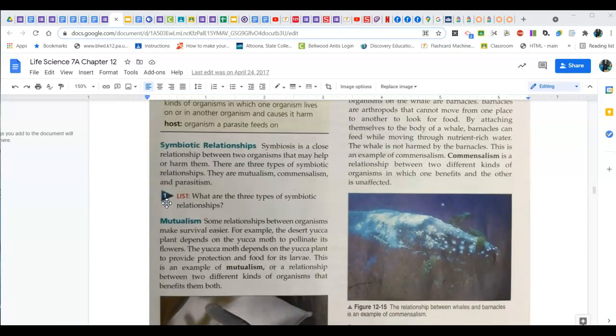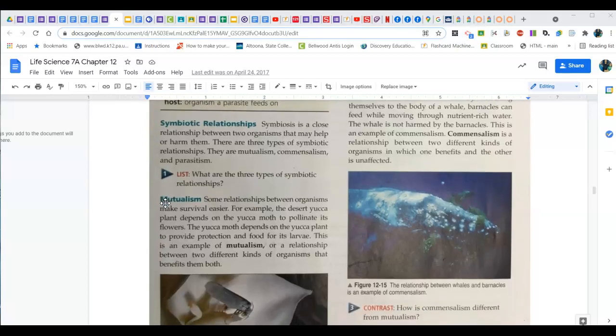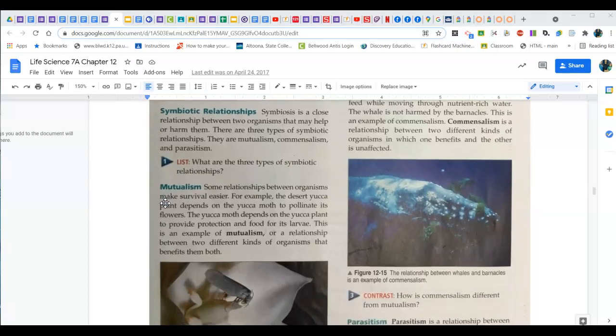Symbiosis is a close relationship between two organisms that may help or harm them. There are three types of symbiotic relationships. They are mutualism, commensalism, and parasitism. So the question there is, what are the three types? Mutualism, commensalism, parasitism.